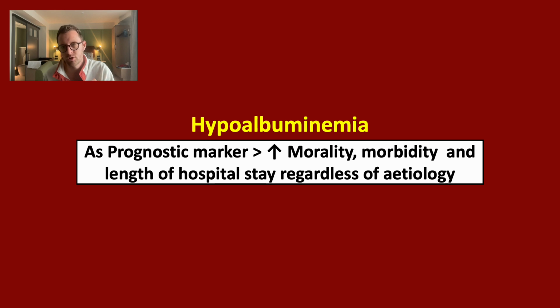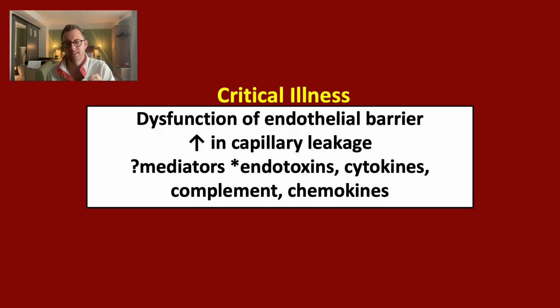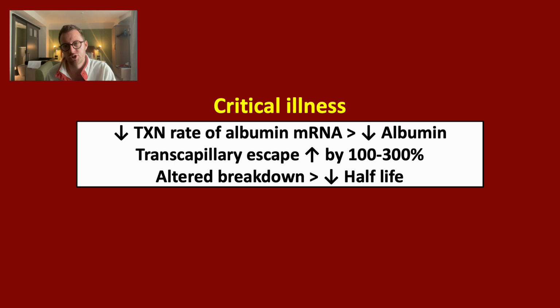Hypoalbuminemia is a single prognostic marker which leads to an increase in mortality, morbidity and hospital length of stay, irrespective of the underlying etiology. In critical illness, there's dysfunction of the endothelial barrier which leads to leakage of capillary albumin. The underlying etiology for this is unknown, but may relate to endotoxins, cytokines, complement and chemokines. In critical illness, there's a reduction in albumin mRNA production, leading to reduced albumin amount. There's also, as mentioned, increased transcapillary escape, and in sepsis this can affect up to 300%. There's also abnormal breakdown leading to a shorter half-life.